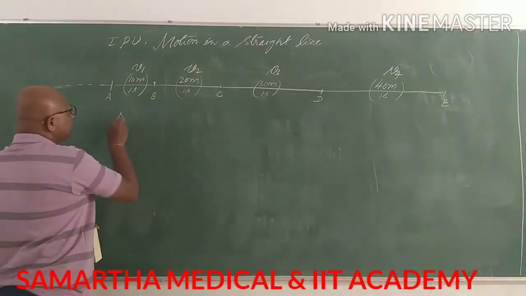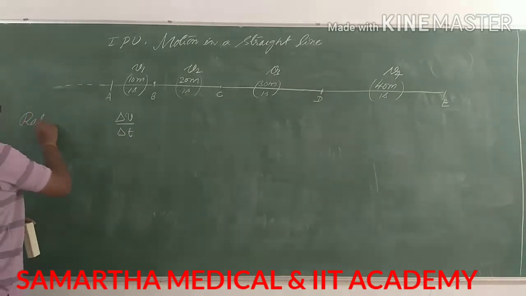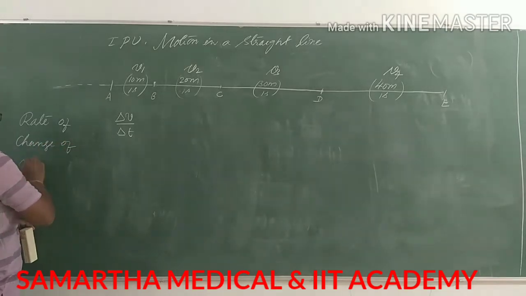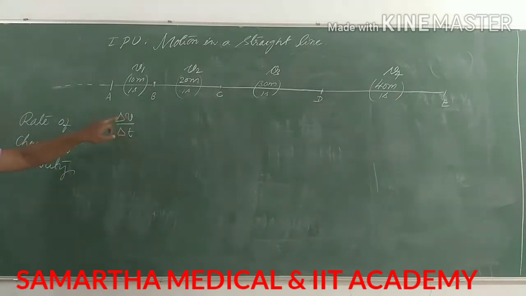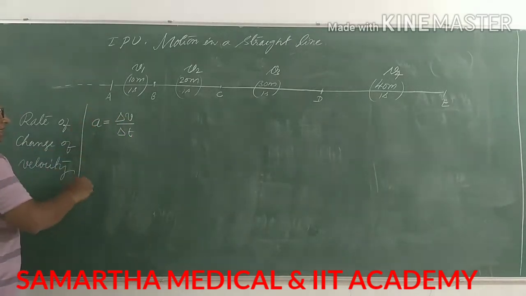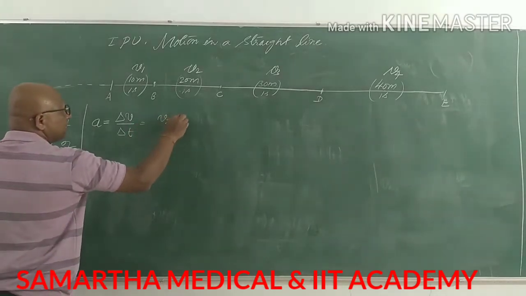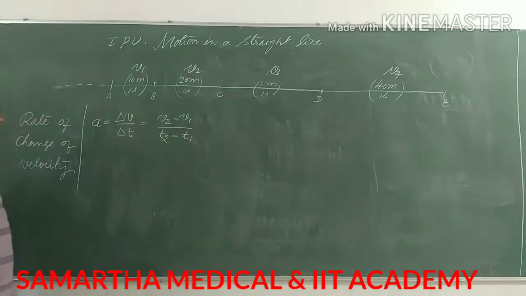If you take the change in velocity with the change in time, meaning the rate of change of velocity, that is a equals delta v by delta t, which is nothing but v2 minus v1 divided by t2 minus t1.